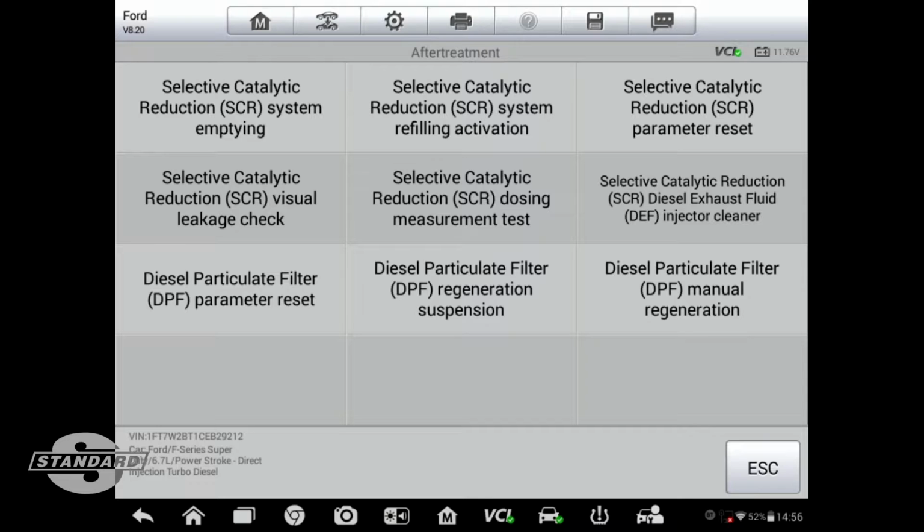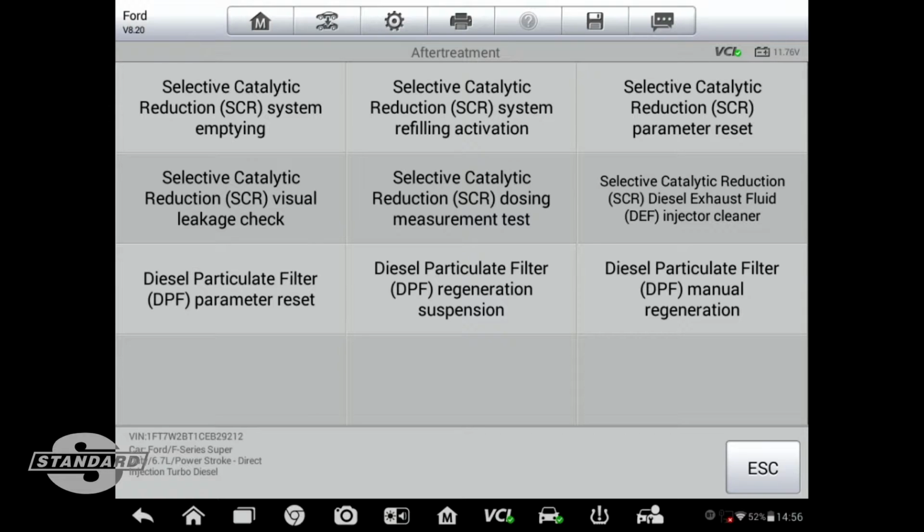We have the selective catalytic reduction, or SCR, system emptying. That is a function where we could activate it and empty the tank. If we remove the hose from the injector, that will make removal of the tank much easier. We can do a refilling activation of the system, and an SCR parameter reset. There is also a selective catalytic reduction visual leakage check, which I'm going to do here in just a moment.